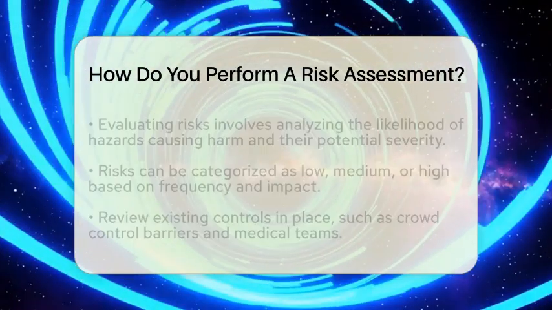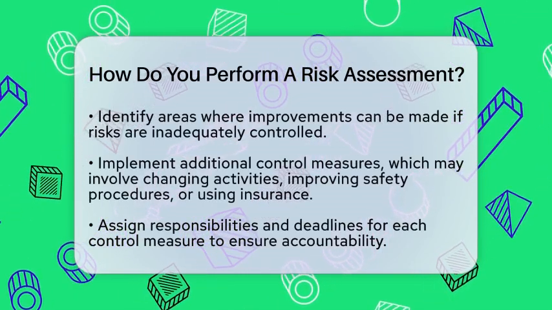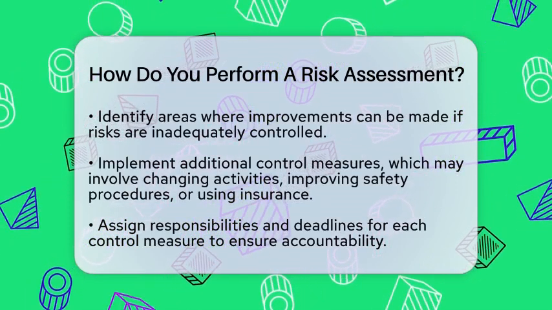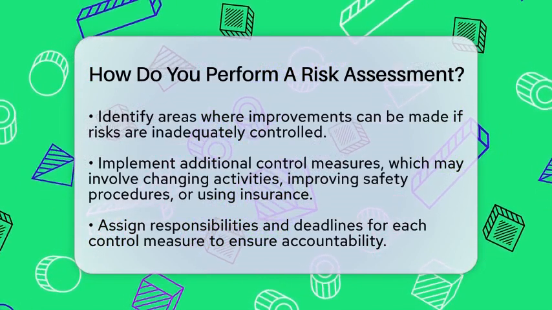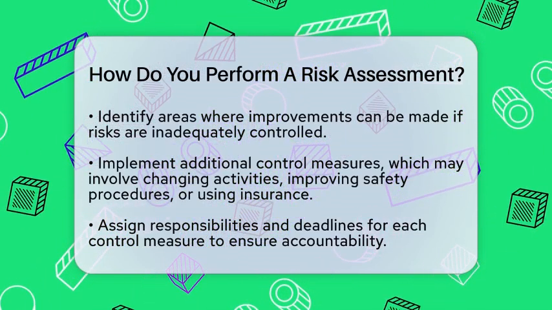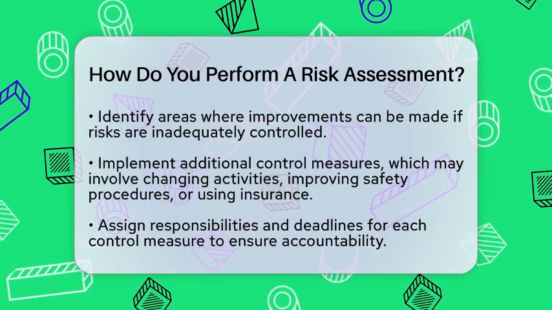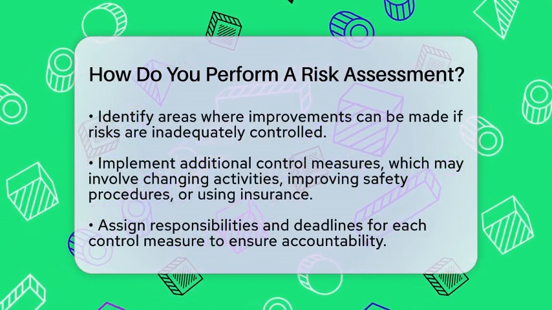If you find that certain risks are not adequately controlled, it's time to implement additional control measures. You can avoid risks by changing or canceling risky activities. Alternatively, you can reduce risks by improving safety procedures or equipment. Sometimes, transferring the risk through insurance or contracts is a smart move. In cases where risks are low and manageable, you might decide to retain the risk.